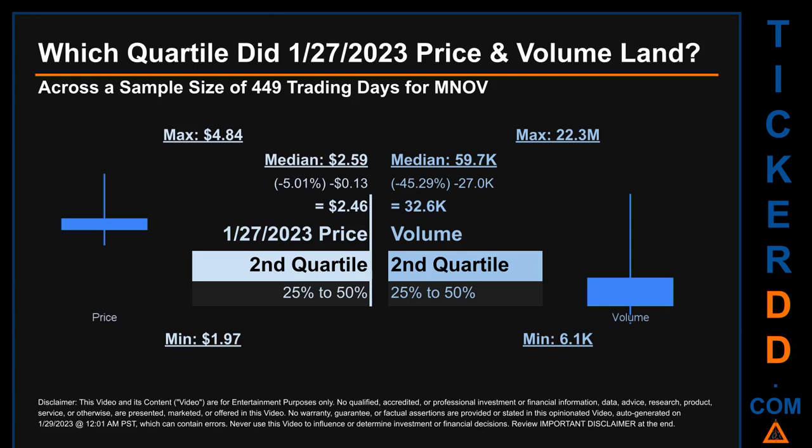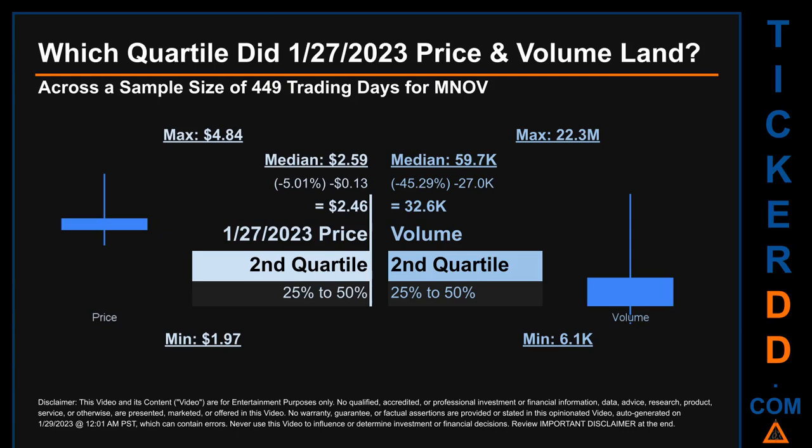Which quartile did January 27, 2023 price and volume land? Across a sample size of 449 trading days, the maximum end-of-day price for MNOV was $4.84 while the minimum was $1.97. Within that price range, January 27, 2023 price, of $2.46, landed within the second quartile, putting it within the 25% to 50% range of all sampled end-of-day prices.